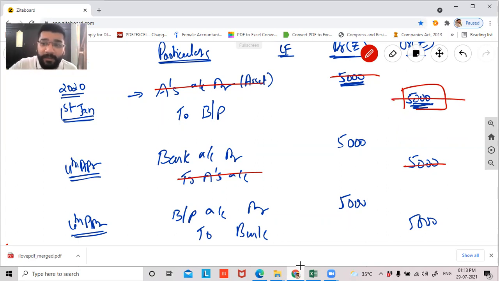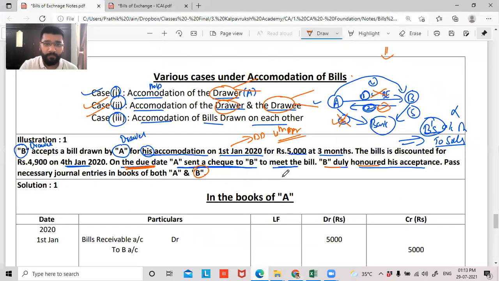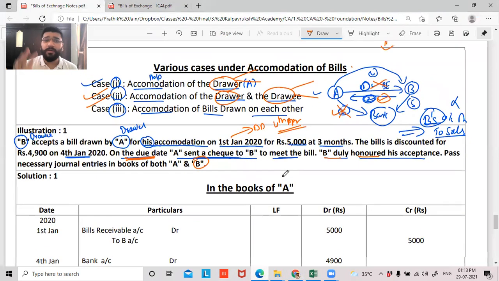So here, guys, bills payable credit is knocked off. This is the entry that we'll record in the books of B, guys. Any problem, any confusions in this? Please tell me. No, sir. So guys, we have done a very small illustration, which, as you can see, is pertaining to case 1.